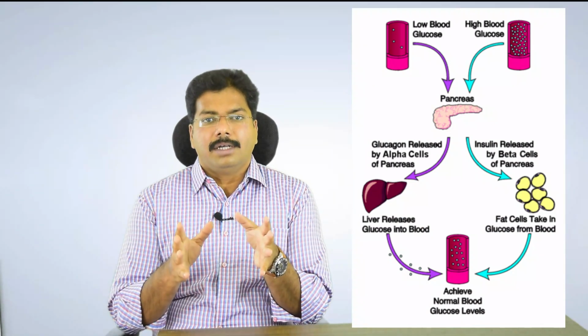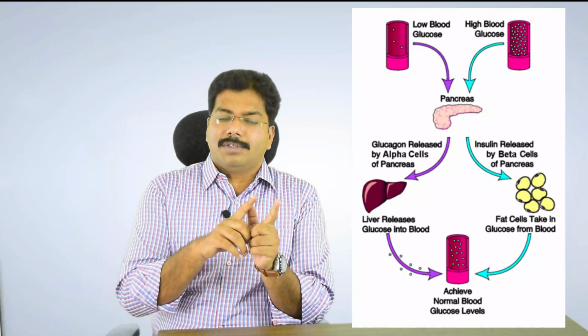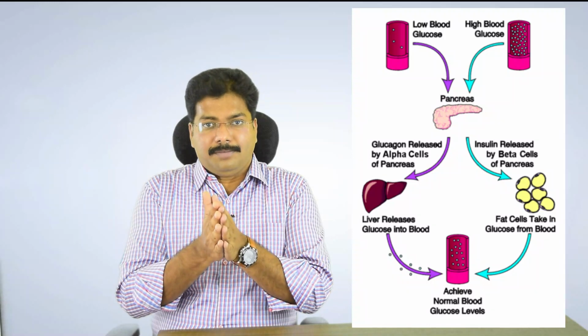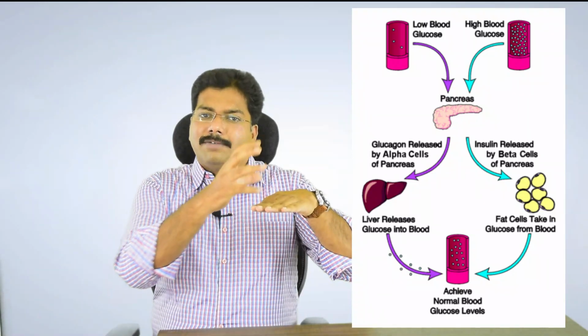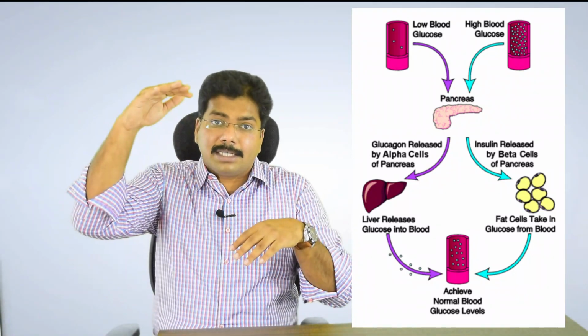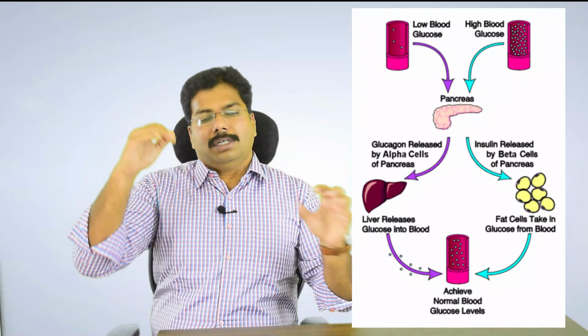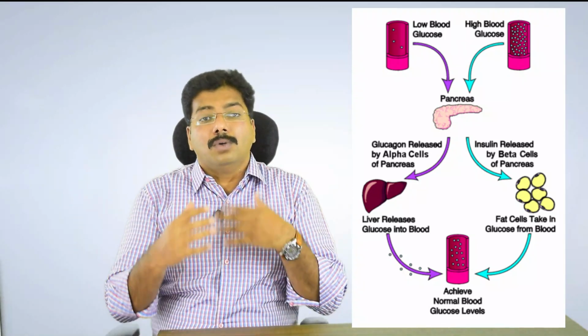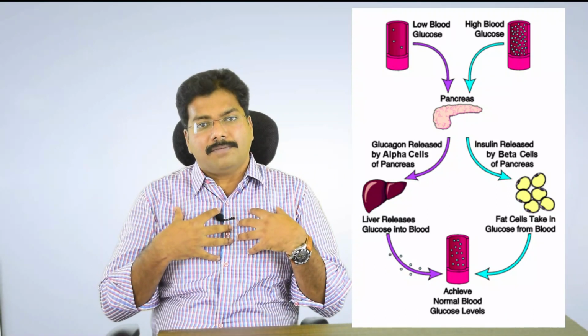So altogether, insulin and glucagon, produced from the pancreas, will control this. If there is less, they will take it from the storage area. If it is in excess, they will send it back to the storage area. In such a way, these two hormones regulate the quantity of glucose present inside our blood. There should not be excess, and there should not be less.